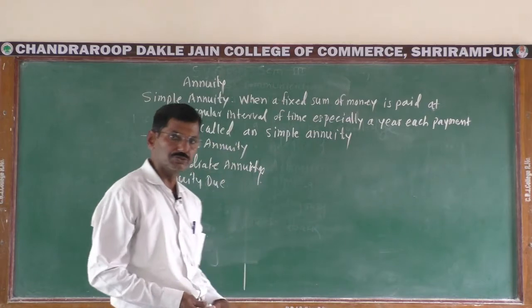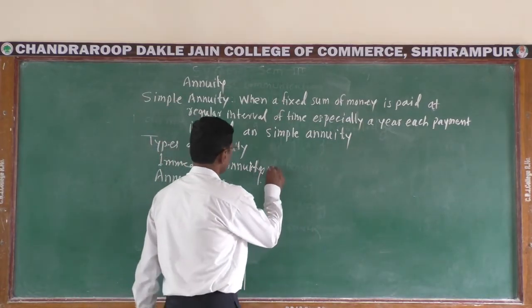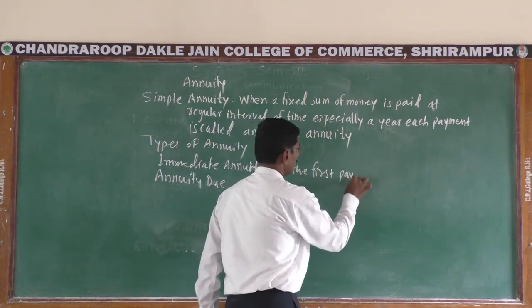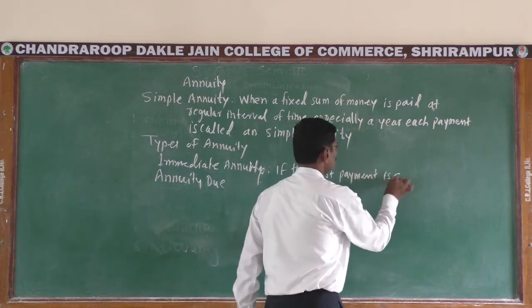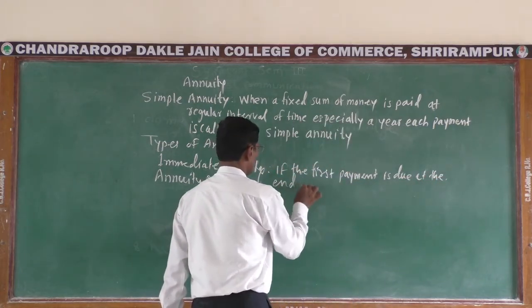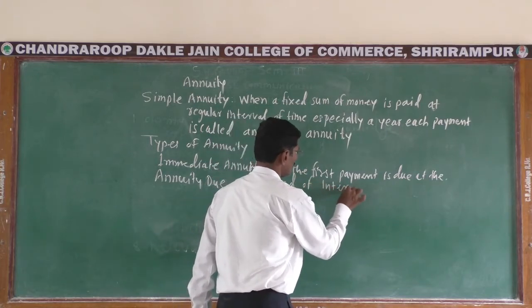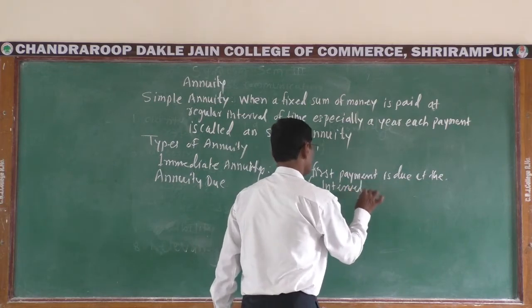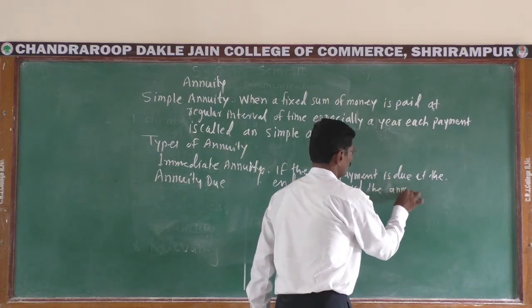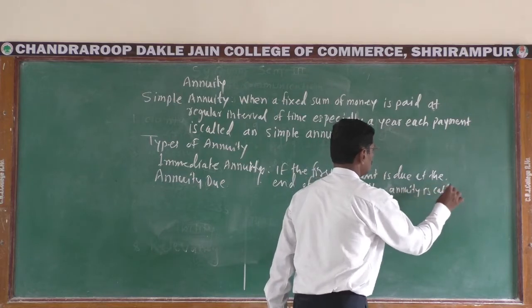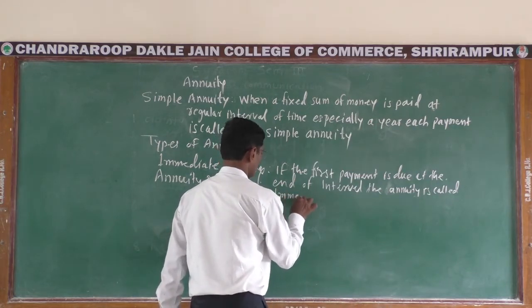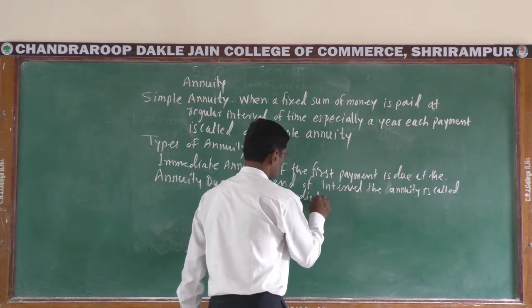There are two types of annuity, immediate annuity and annuity due. If the first payment is due at the end of the interval, then the annuity is called immediate annuity.